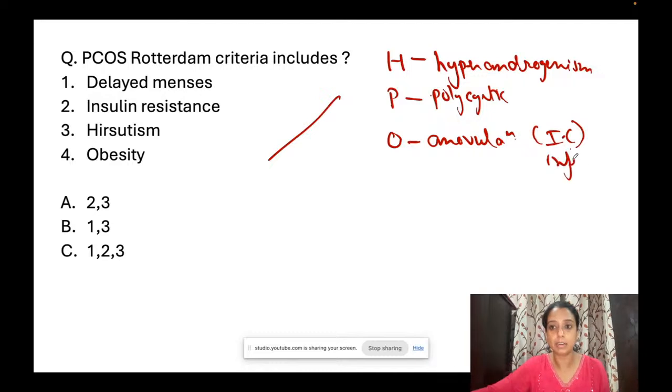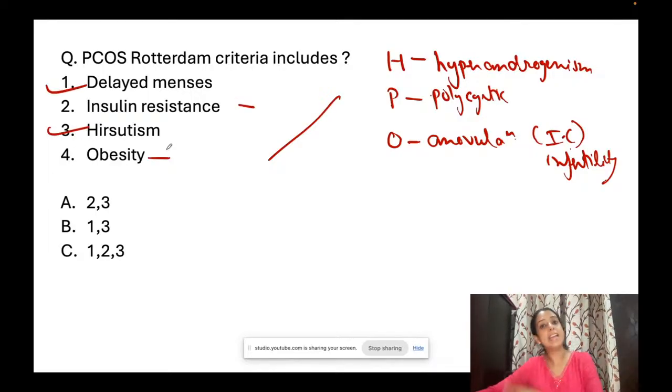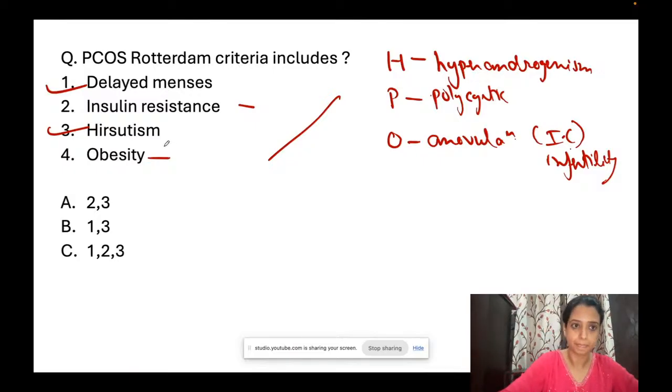Or infertility, that will indicate anovulation. Any 2 of these present, that is Rotterdam criteria positive. Delayed menses and hirsutism, insulin resistance or obesity are the minor criteria of PCOS. They are not included in Rotterdam criteria. ठीक है? Okay?